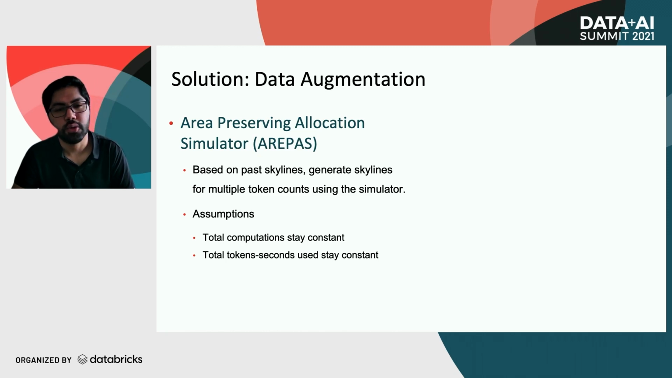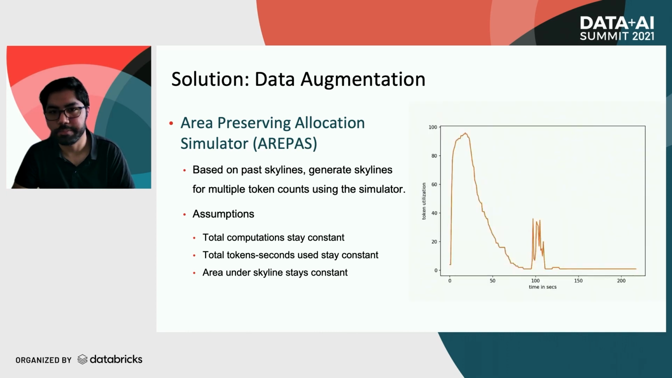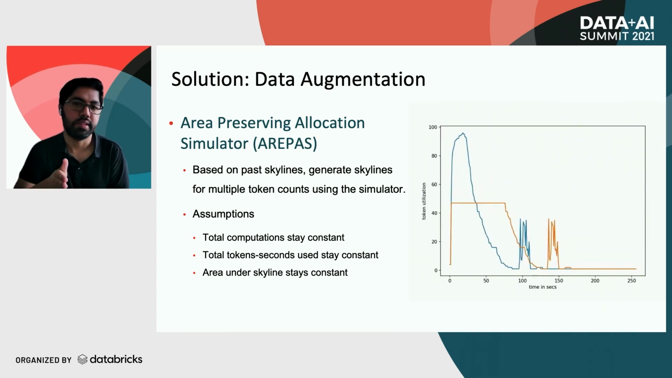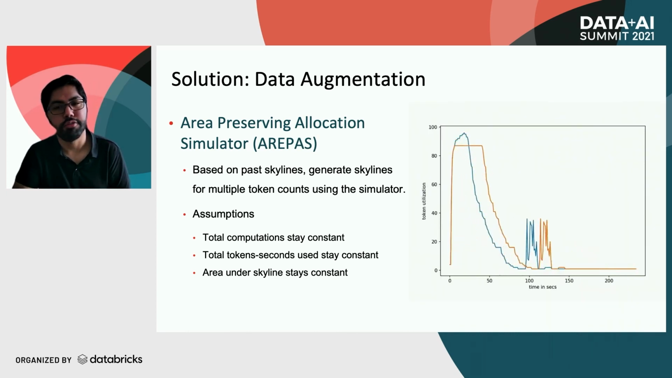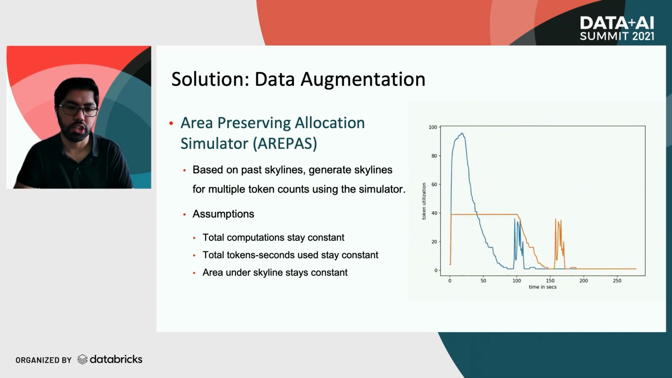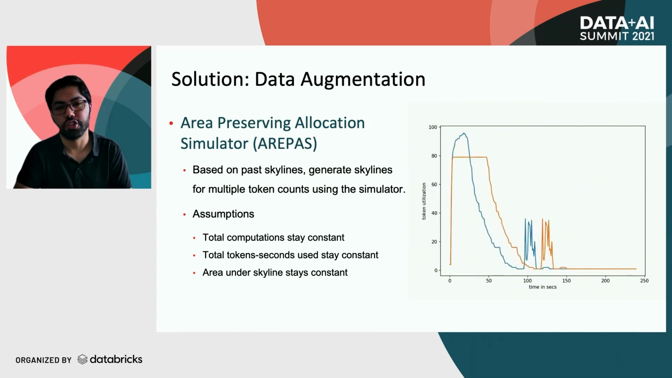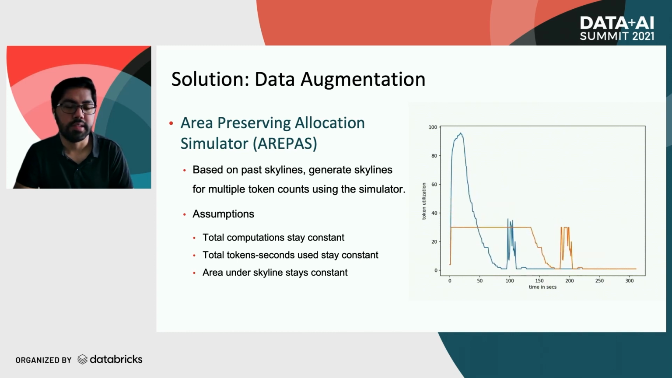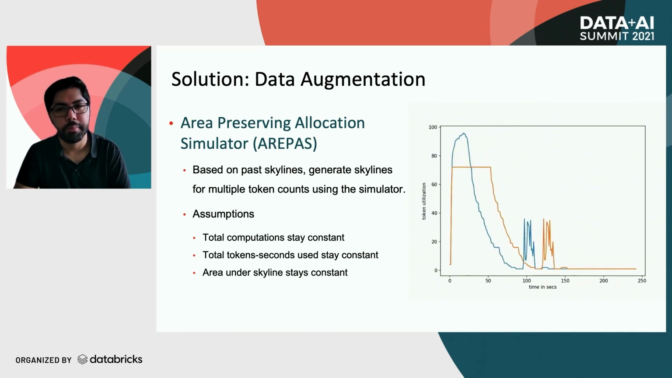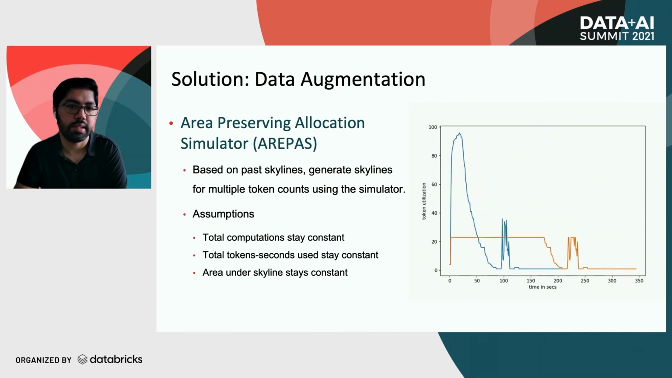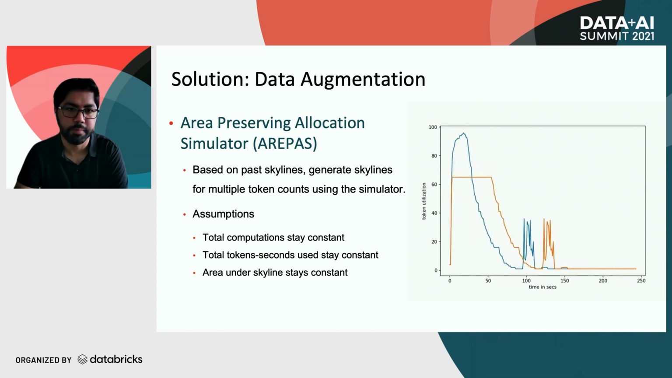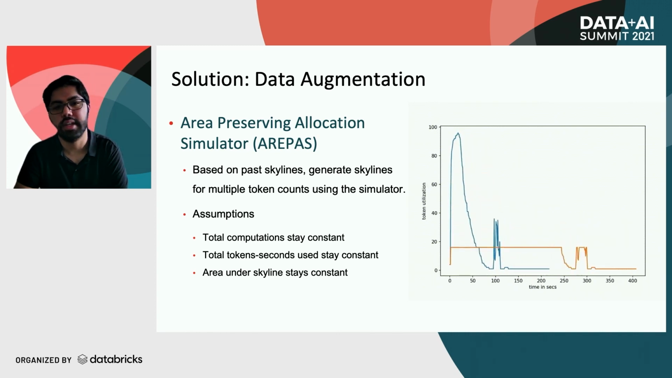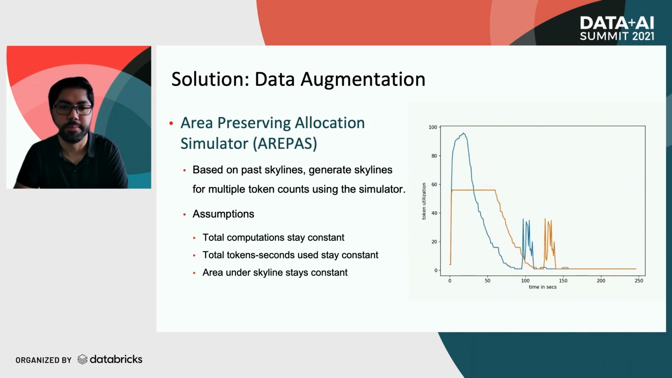And finally, the total area under the resource consumption skyline remains constant. Given these assumptions, this is how the simulator creates multiple skylines. The blue curve is the original workload skyline. And if you decrease the number of tokens, the orange curve represents the skyline for those constraints. The simulator is essentially flattening out the peaks and thereby proportionally increasing runtime, since the area under the curve has to be preserved. All of this significantly enriches our sparse training data.